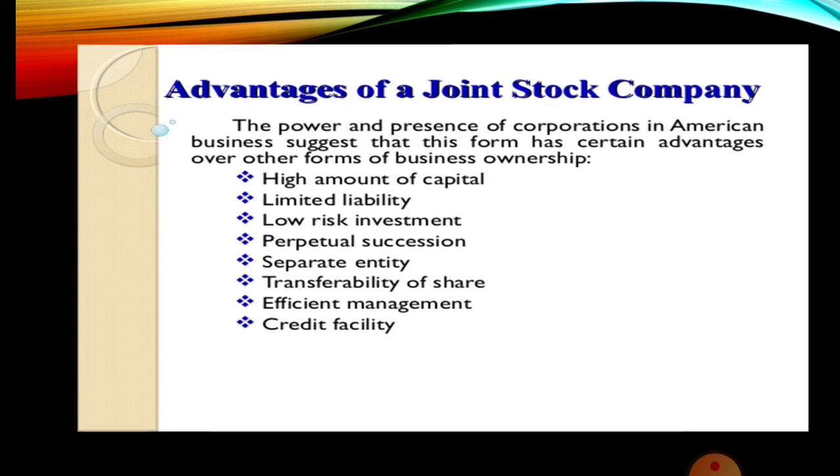Economies of large scale operation. What are the economies? What are the advantages of large scale operation? A joint stock company can undertake business on large scale, whereas it is not possible in case of sole trader or partnership. That will be restricted to the amount of capital invested by the sole trader or the partners. As a result, it can derive all the advantages of large scale production. So here they have given you an example.